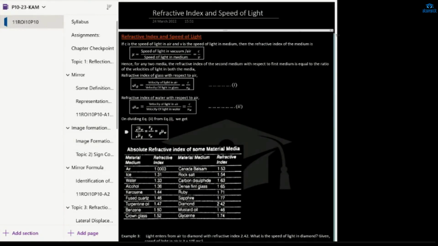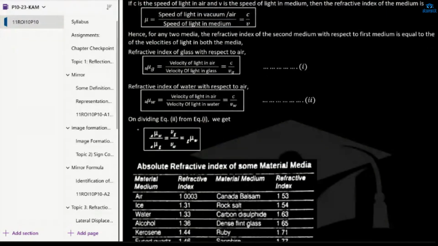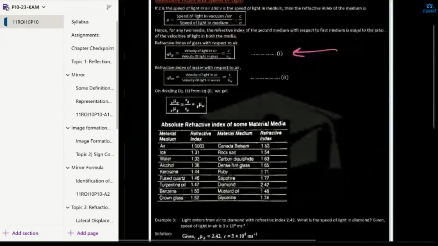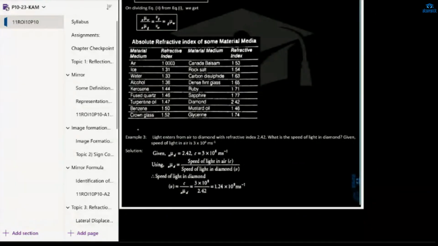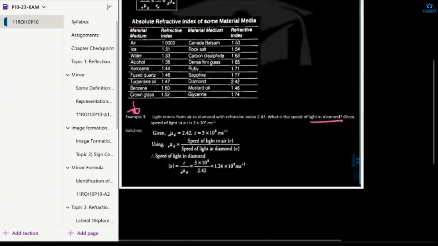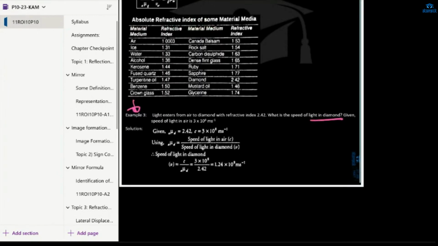And we will study these formulas now. Then we will come to know, for example, what is the speed of light in diamond. So there are examples. When we study this formula and then do this example, you will come to know how it's getting decreased.